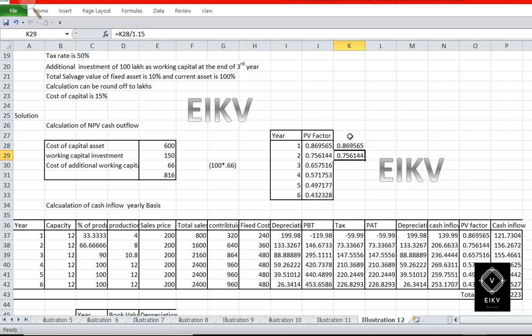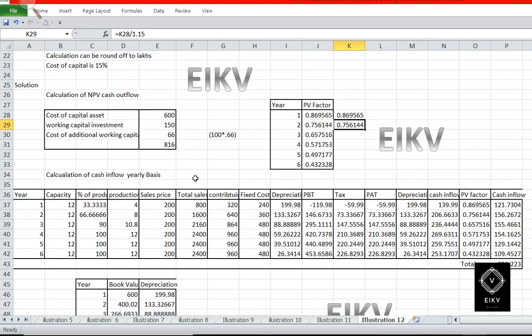So that is the PV factor for the first year, and for the second year we need to divide the PV factor of the first year by 1.15. So we'll get the second year and so on. You need to compute till 6 years. Okay, after computing the PV factor, we will get a cash outflow of rupees 816 lakhs. Okay, so we have taken the PV factor of the third year which is 0.657, rounded as 0.66.